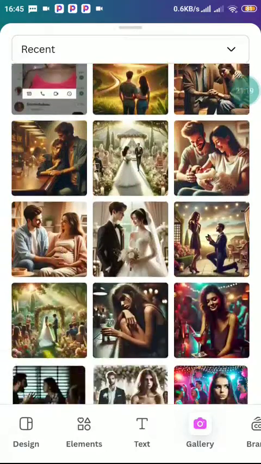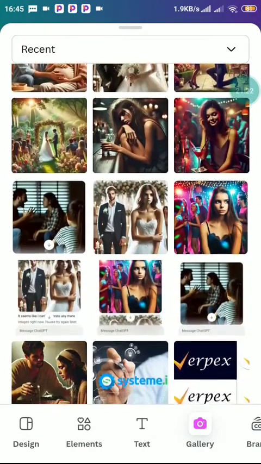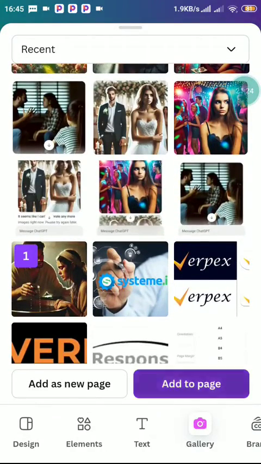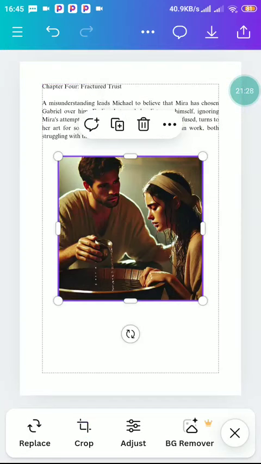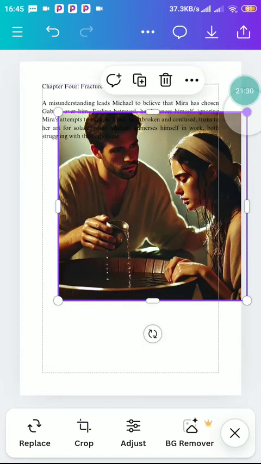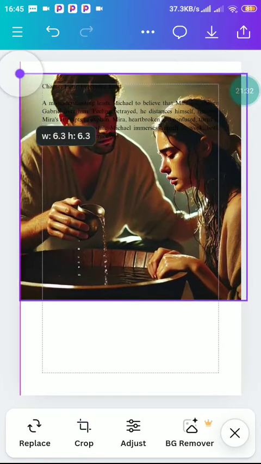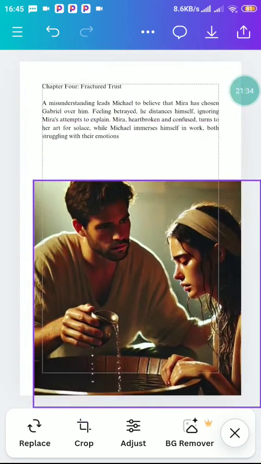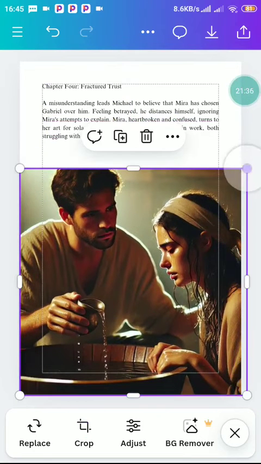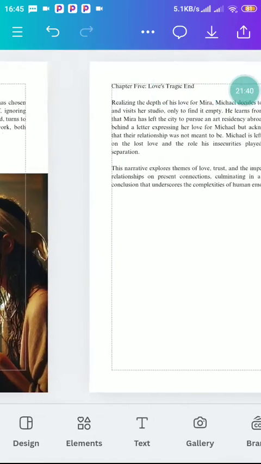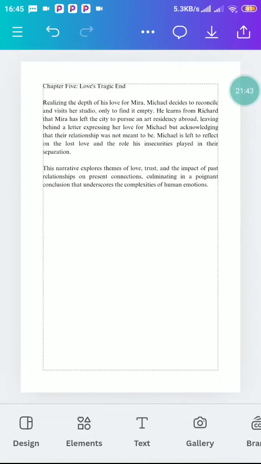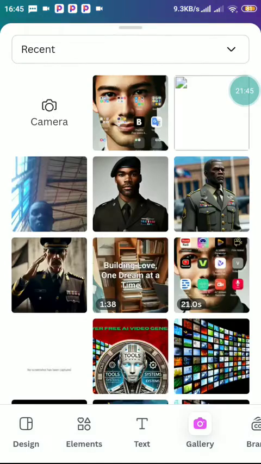So now let's add another image. Add to page. So this is it. Let's also extend. Let's also extend. Bring it down. It's okay like this. We've added another image. Now this one is the last one, right? So let's also add another image to this one.